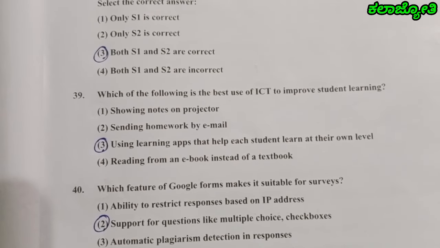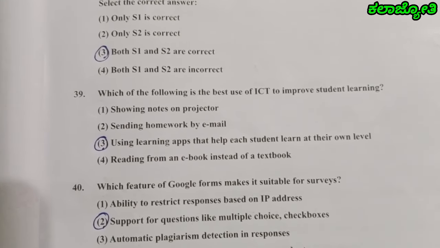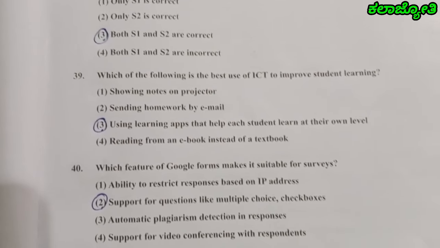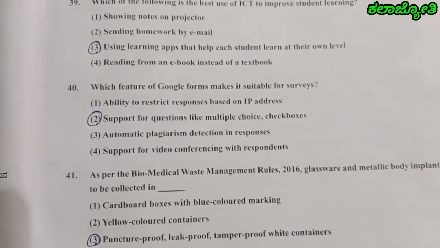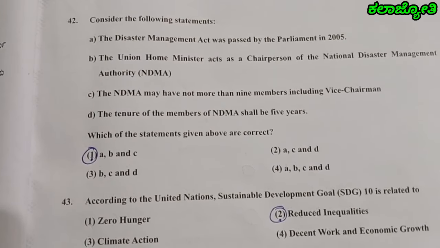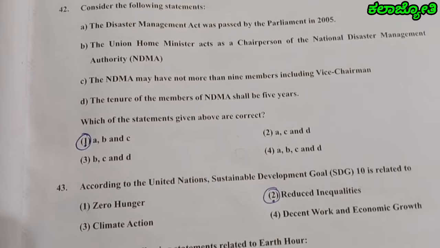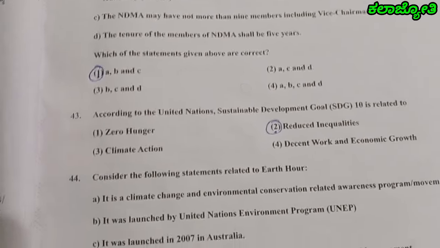Question number 39, the correct answer is the third one. Using learning apps that help each student learn at their own level. Question number 40, the right answer is the second one. Question number 41, the right answer is the third one. Question number 42, the right answer is the first one. A, B and C.